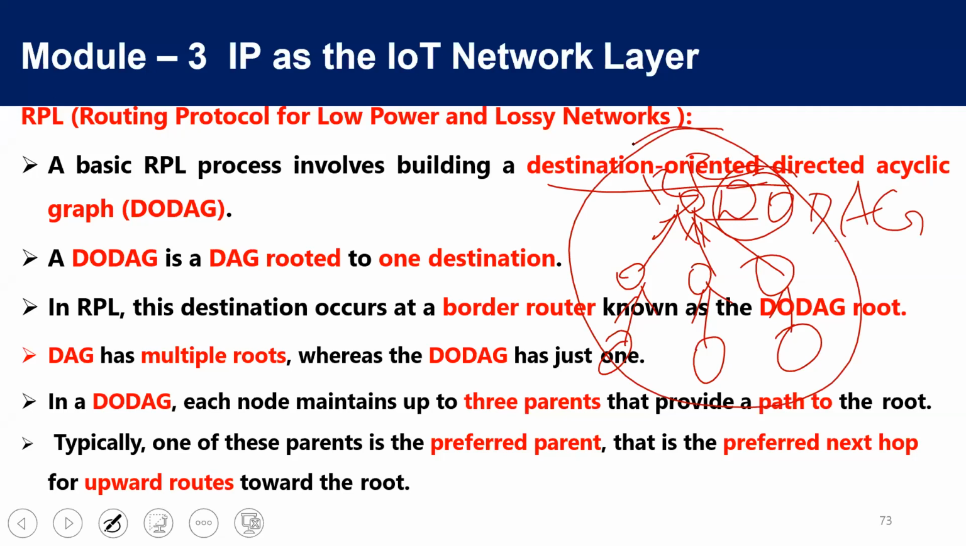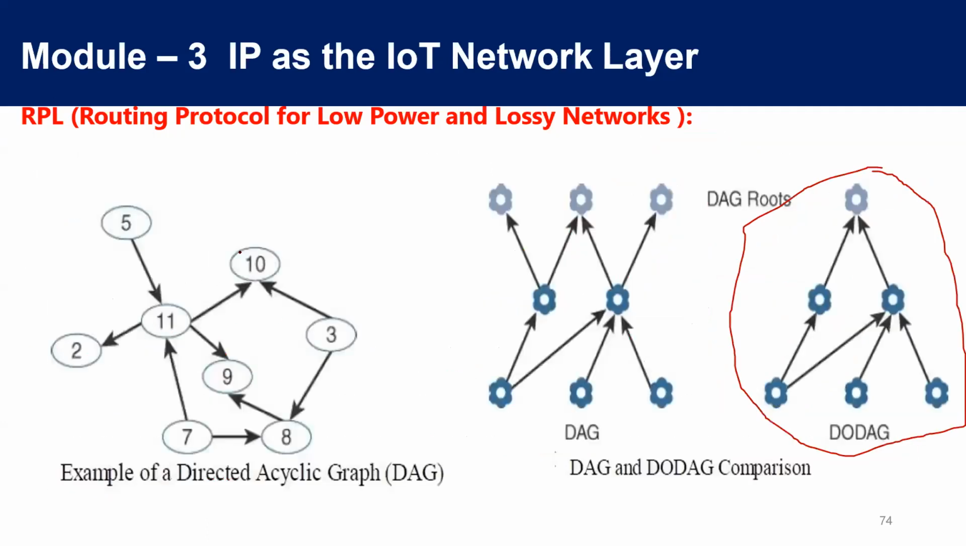You can have multiple destinations also, and you can have multiple routes also. But a destination-oriented DAG will construct different trees for each destination. In a DAG, there can be multiple routes, but in a destination-oriented DAG, there will be only one route like this. See, this is a